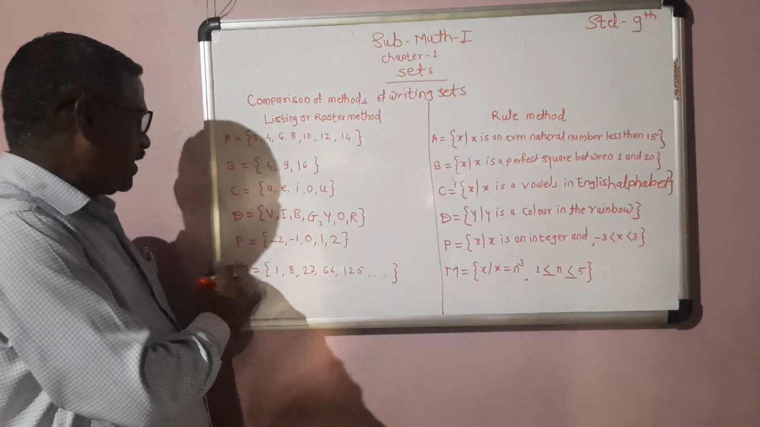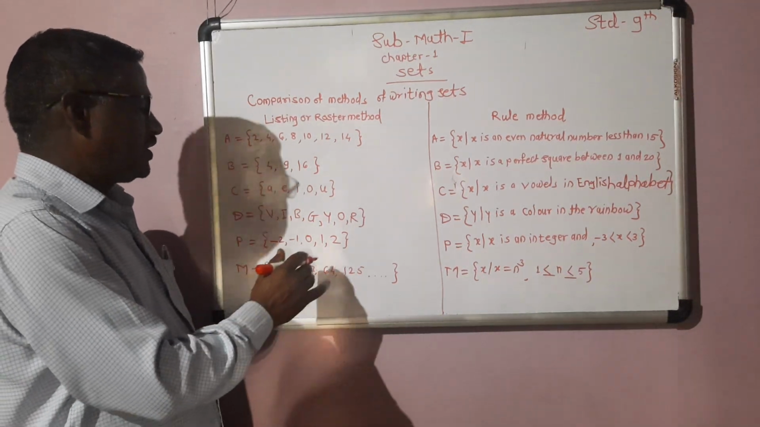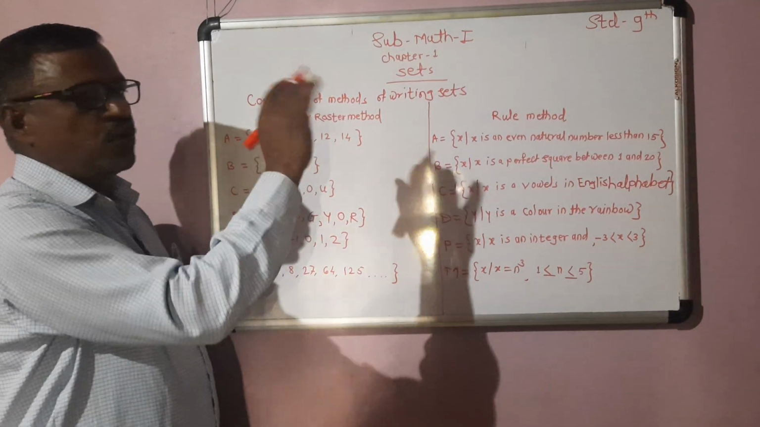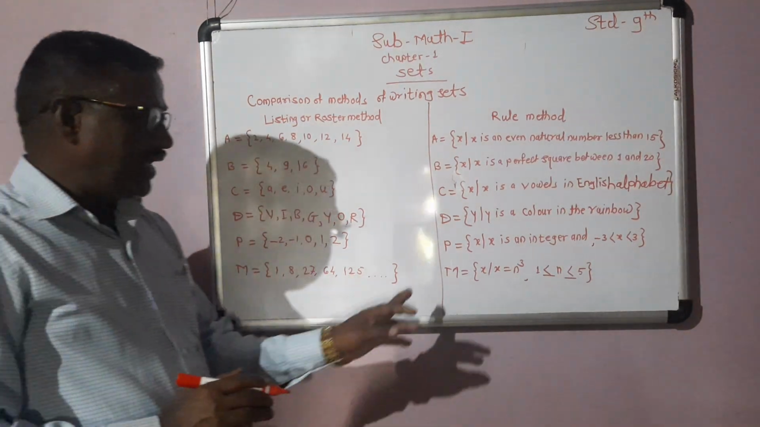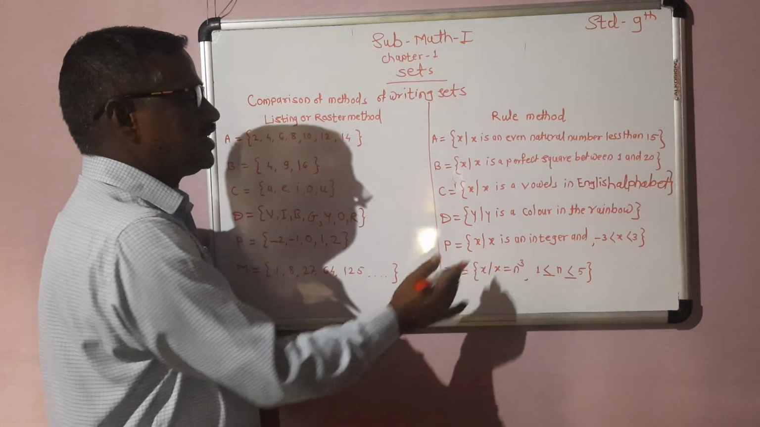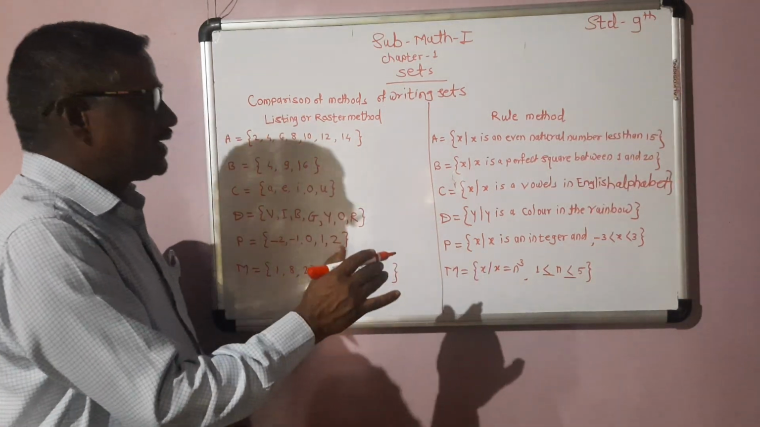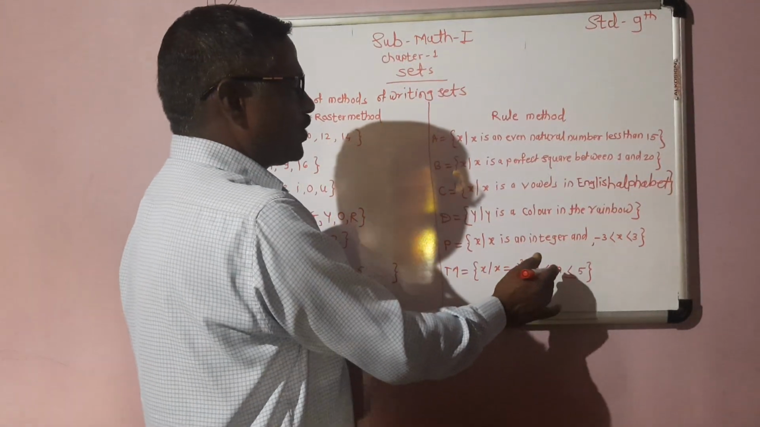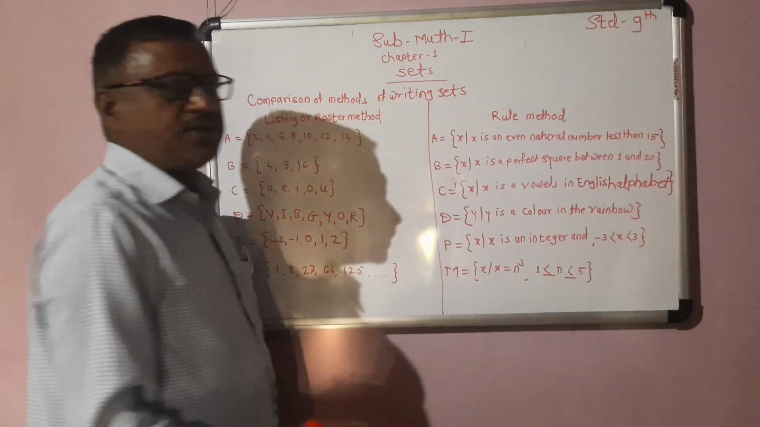Next example: M = {1, 8, 27, 64, 125} is written as M = {x such that x = n cubed, where 1 ≤ n ≤ 5}.